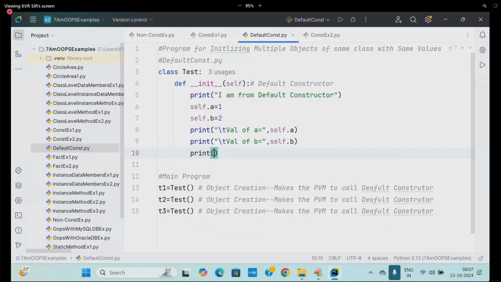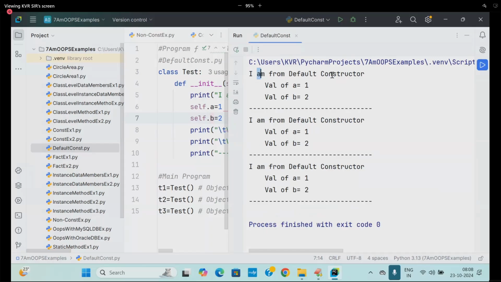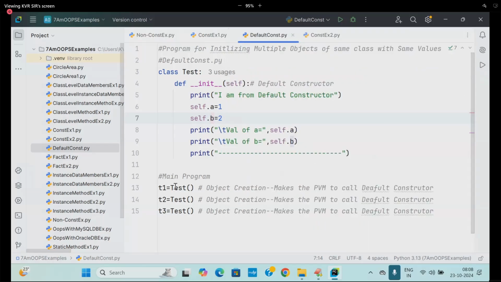Now I'm going to write it something like this. Try to run this code. We are getting: I am from default constructor, I am from default constructor. Same values will be coming or not? 1, 2, 1, 2 values are coming. All of them contain the same values now. Which constructor is it? Default constructor. Online students, are you following? Is it clear, students? Everybody needs to respond. So I will go to the next concept here.